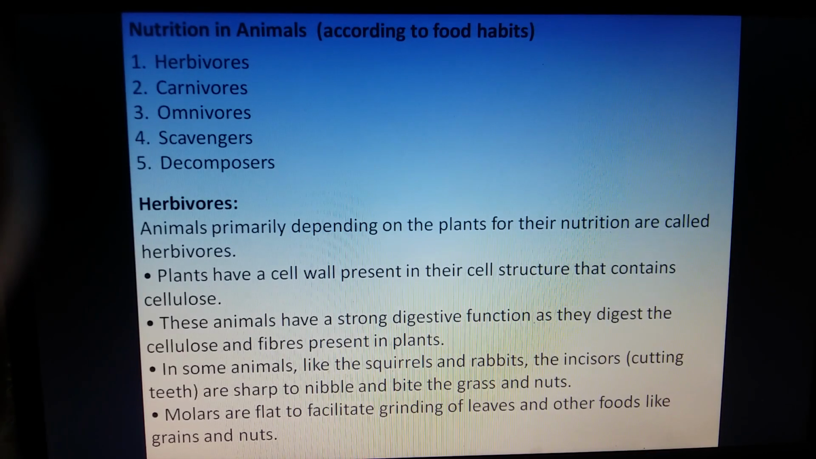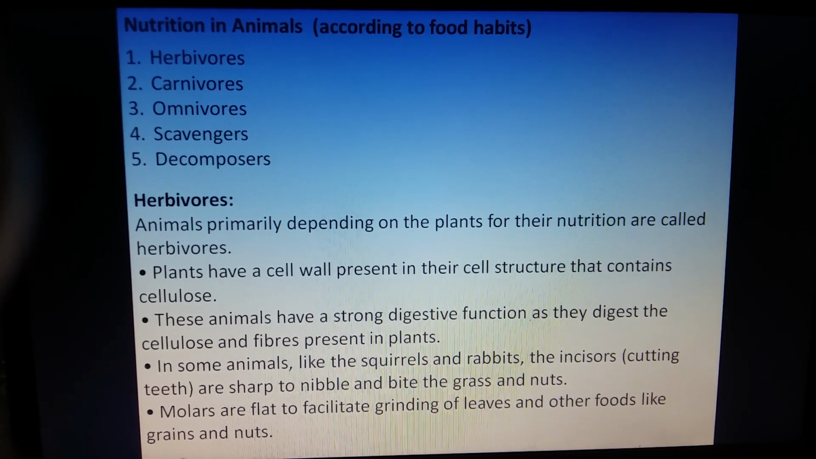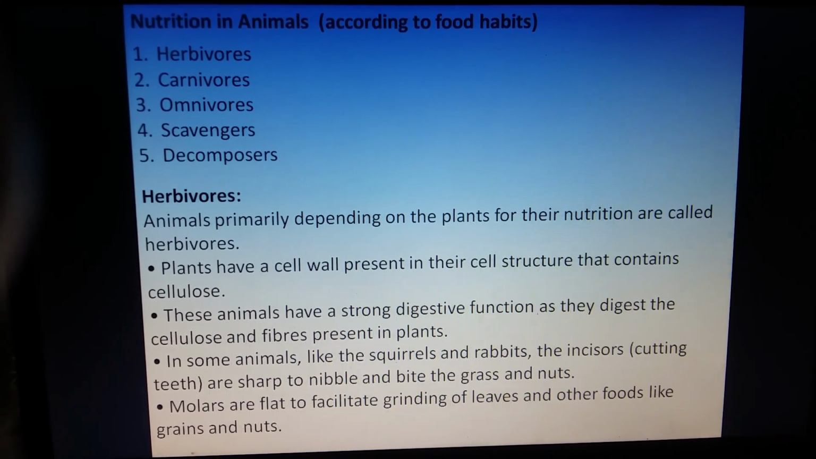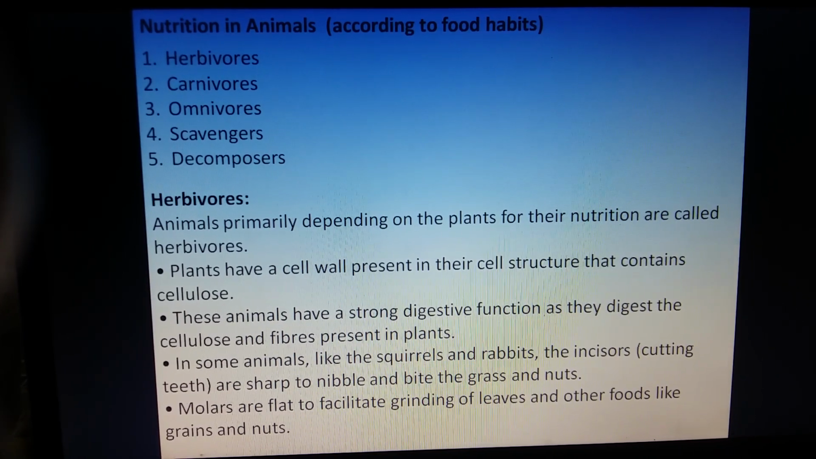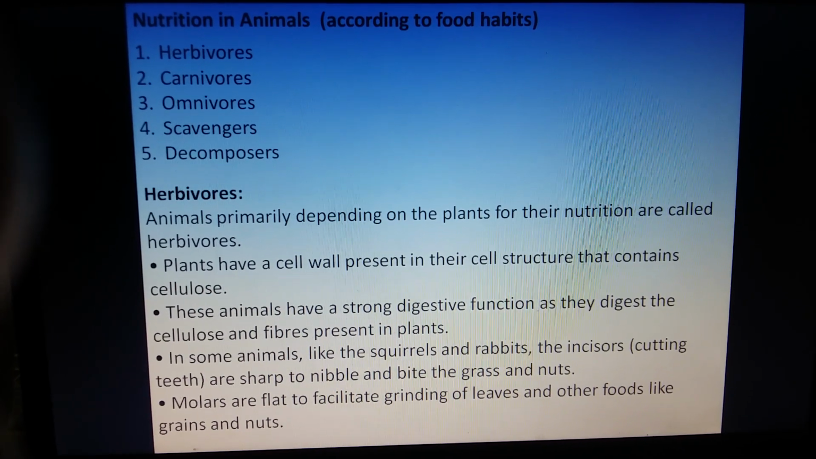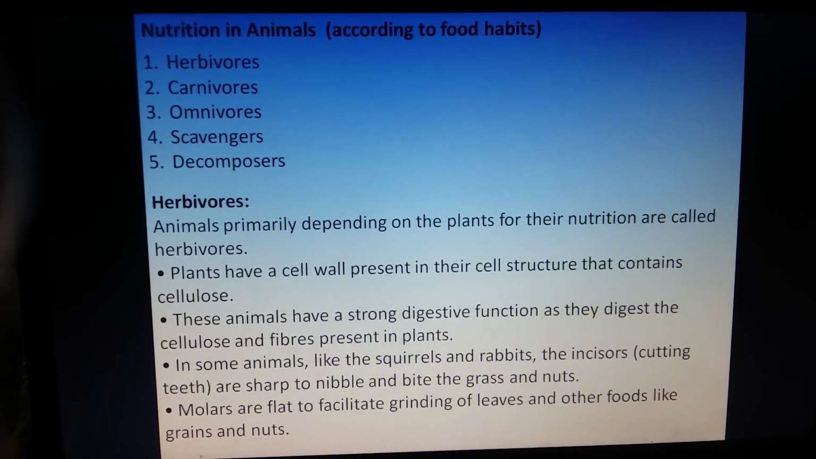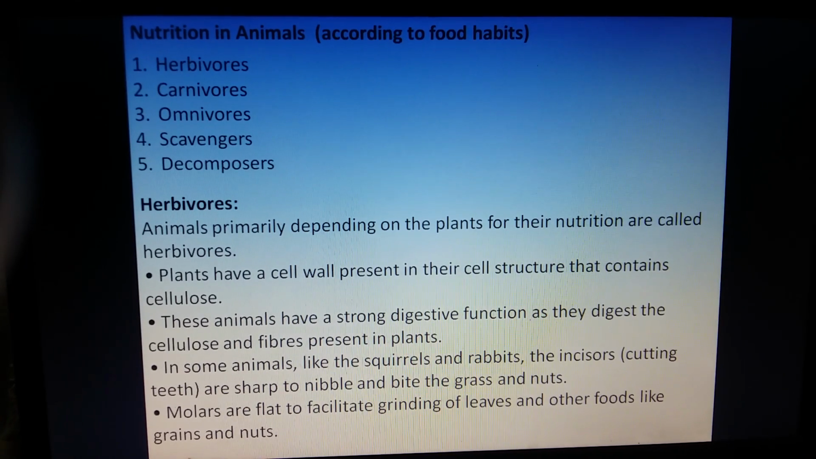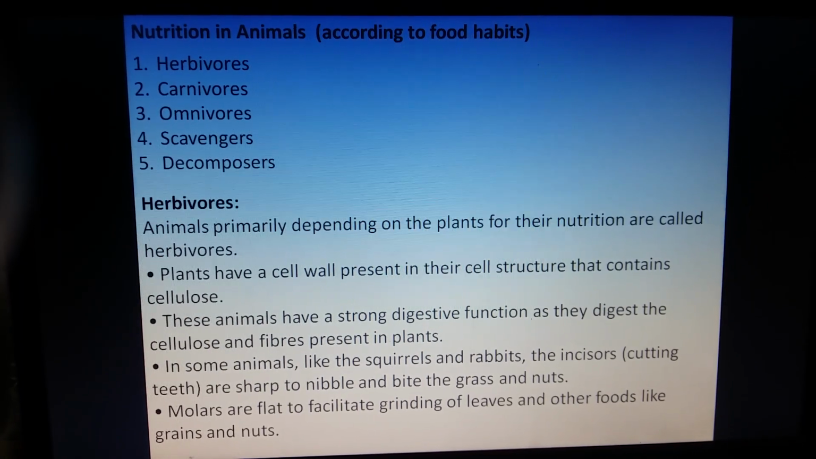Now in animals, there could be 5 categories according to the food habits, according to the mode in which they take their food. So the nutrition in animals include herbivores, carnivores, omnivores, scavengers and decomposers. Let us start with herbivores first. As the name suggests, herbivores are those animals which depend on herbs. Herbs means plants. So the plant eating animals are herbivores. They depend on plants for their nutrition.